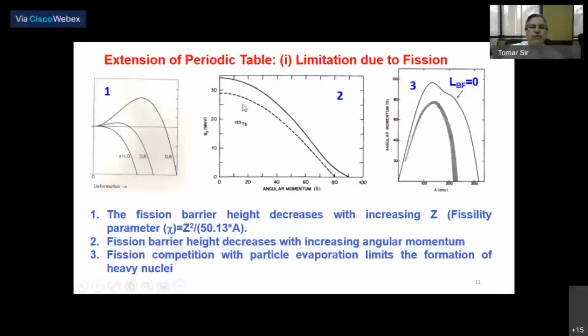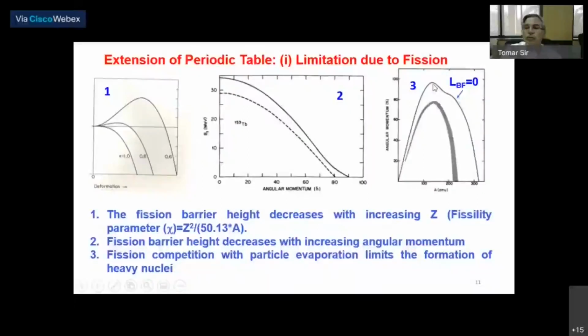You can see here that for a nucleus like 153 europium, the fission barrier decreases once you have higher and higher angular momentum. So if you bring in higher angular momentum, fission barrier goes down, and a situation comes when fission barrier becomes 0. I try to explain here, this is a very important graph of mass number versus angular momentum. And this is the graph when fission barrier value becomes 0.